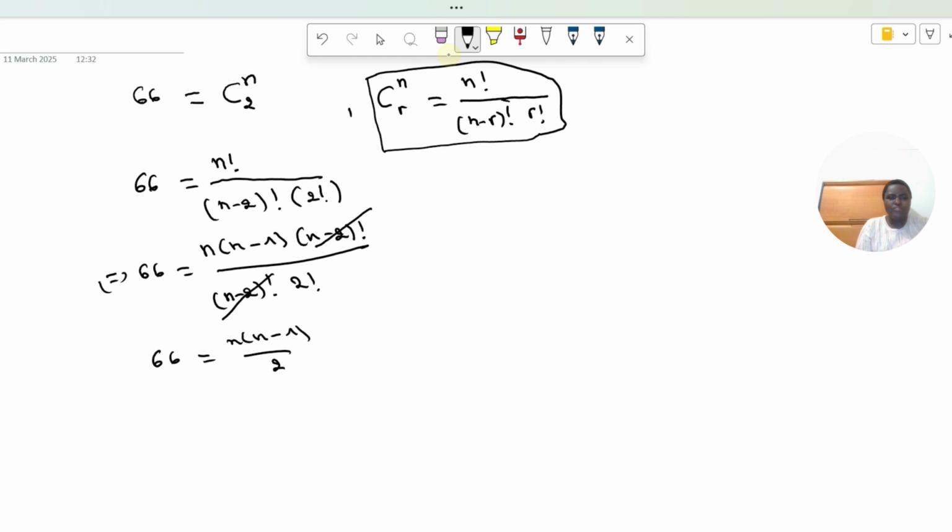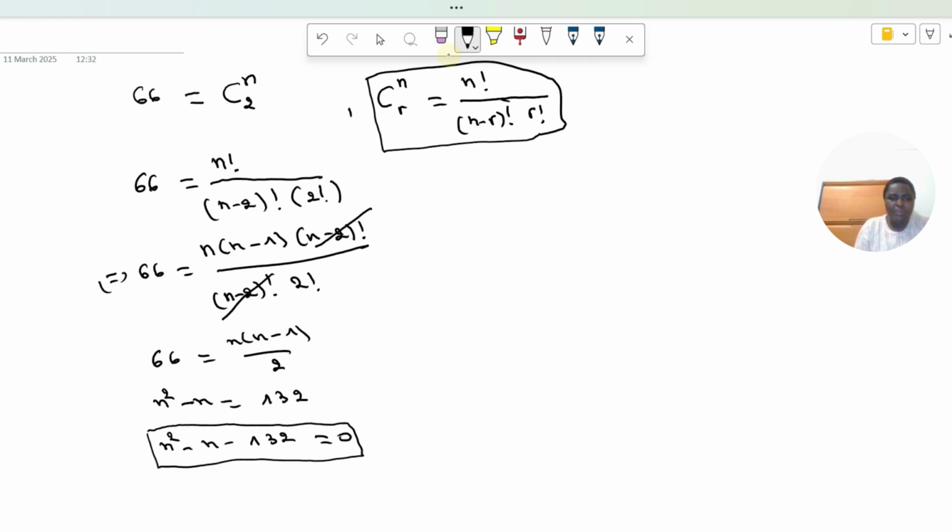Then we will have n squared minus n equal to 132, which is 2 times 66. And this will be the same as n squared minus n minus 132 equal 0, and we get a quadratic equation.